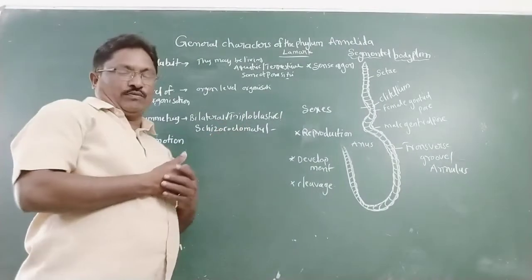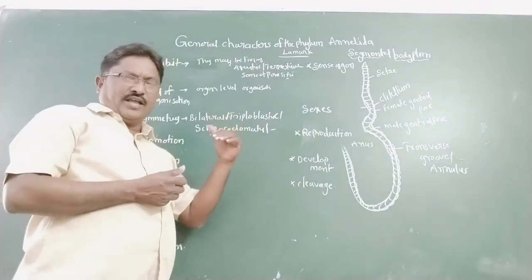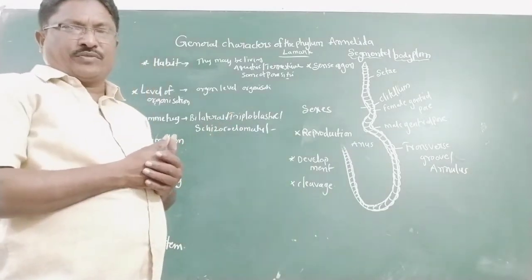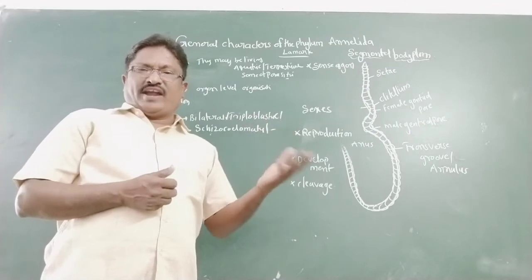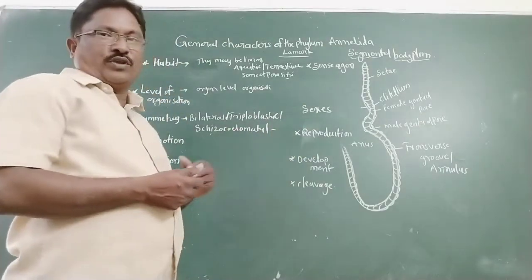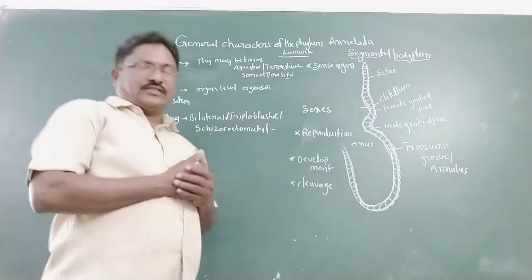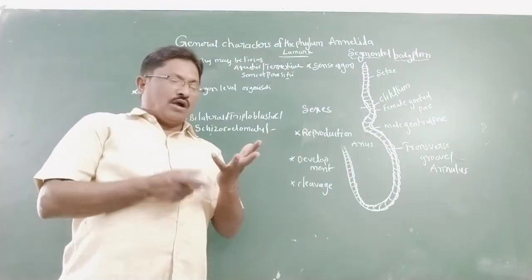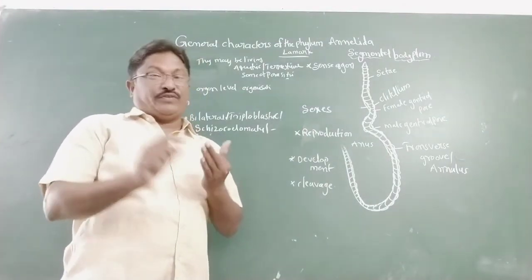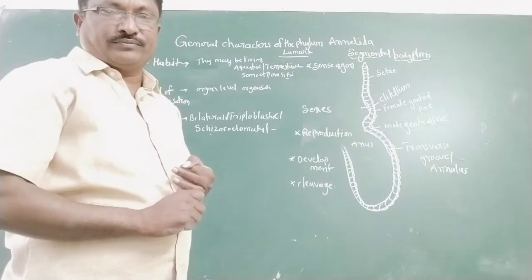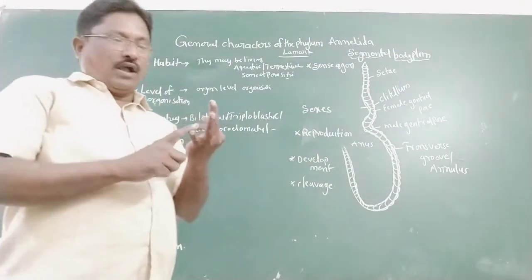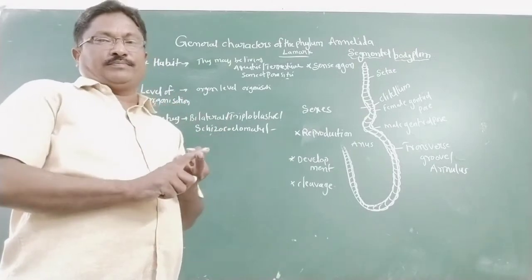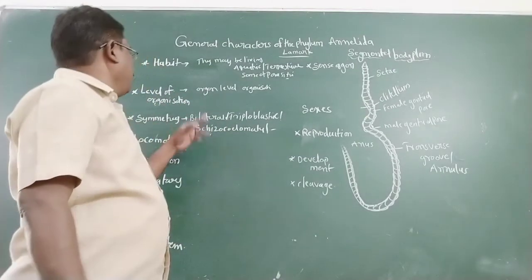The coelom is formed by splitting of the mesoderm, so they are schizocoelomates. Very important, dear students: examples are Annelida, Arthropoda, Mollusca.